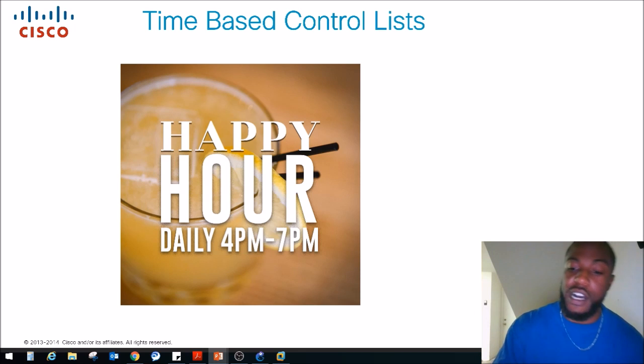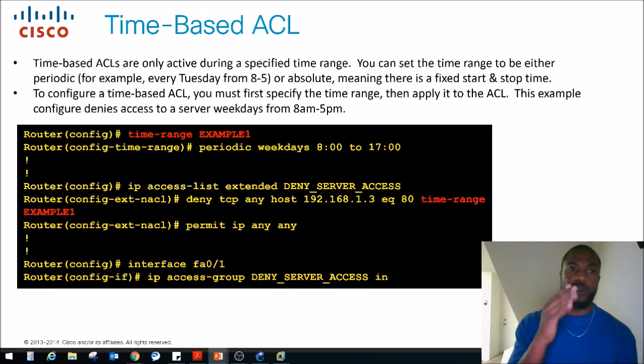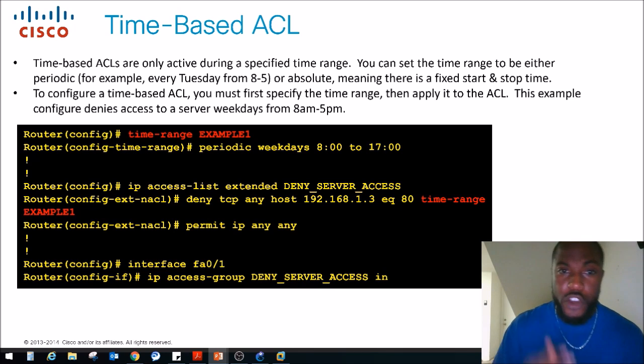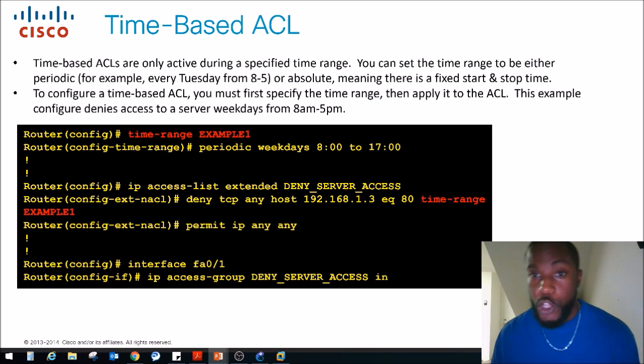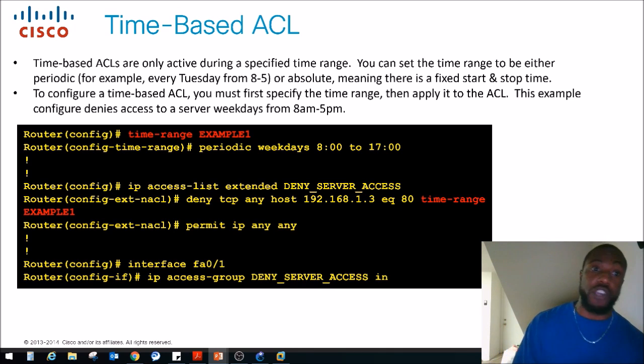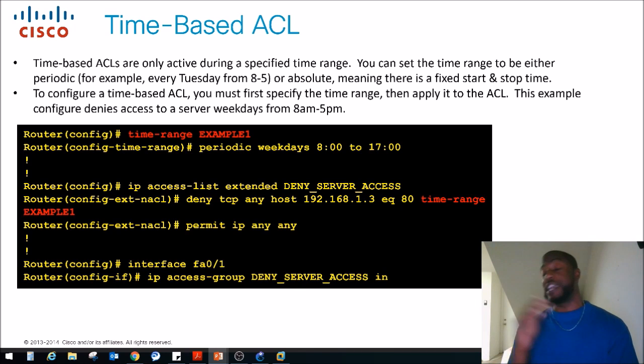Let's take a look at the official definition. Time-based ACLs are only active during a specified time range. You can set the time range to be either periodic, for example, every Tuesday from 8 to 5, or absolute, meaning there's a fixed start and stop time. To configure a time-based ACL, you must specify the time range, then apply it to the ACL, just like standard and extended. This example configured denies access to a server weekdays from 8 to 5.